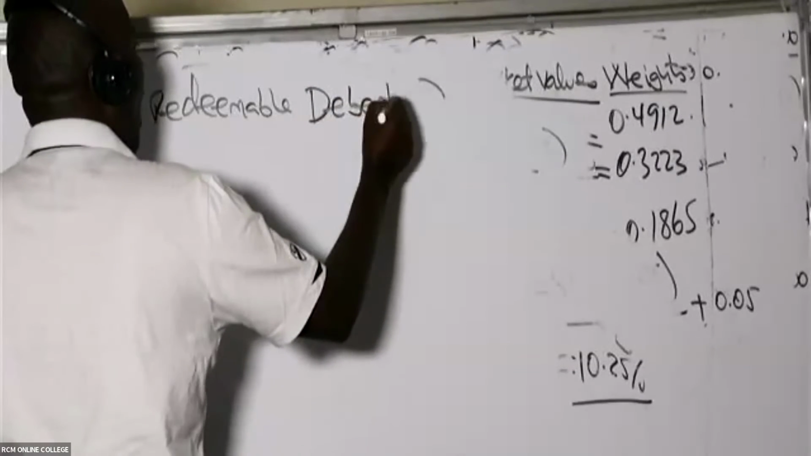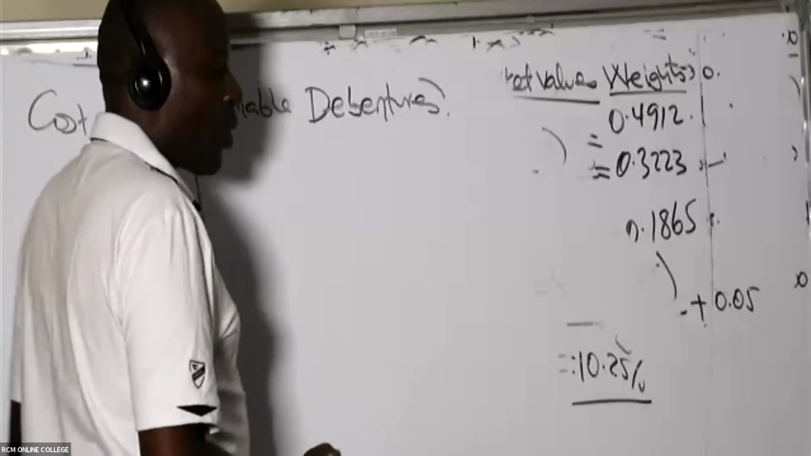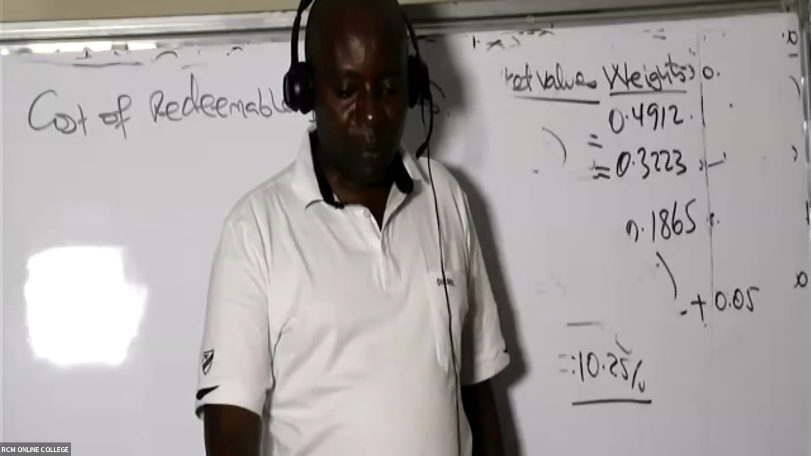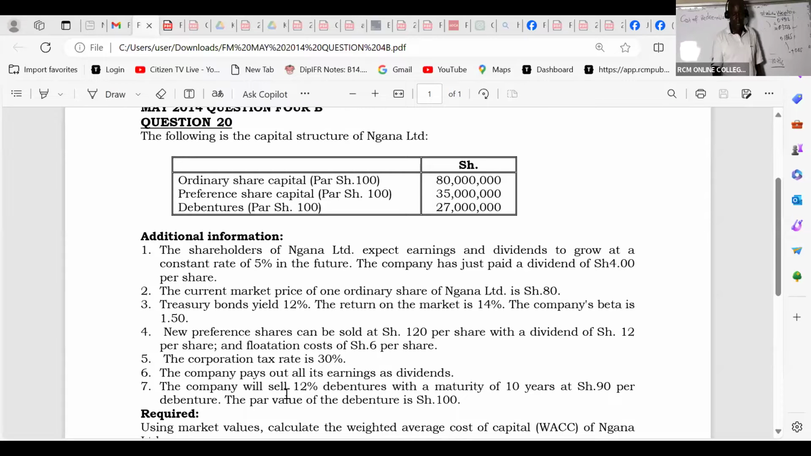So how have I known that they are redeemable? It's because we are given the maturity period. Maturity period is 10 years. You can see here, the company will sell 12% debentures with a maturity of 10 years at shillings 90 per debenture. The par value is 100. Because of that maturity being there, automatically, ladies and gentlemen, this is a redeemable debenture.